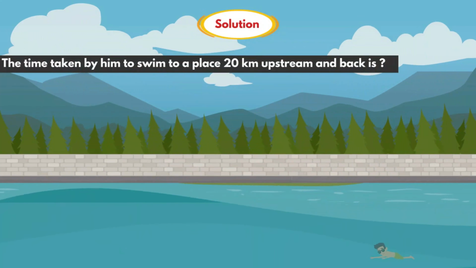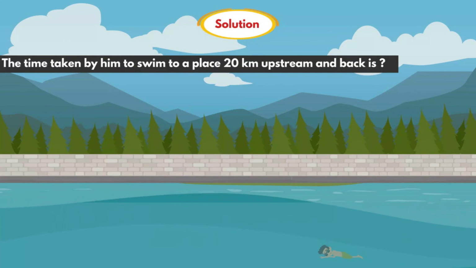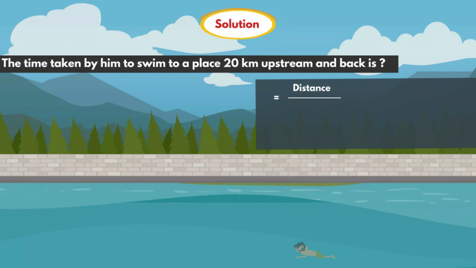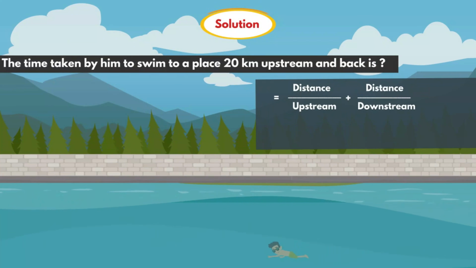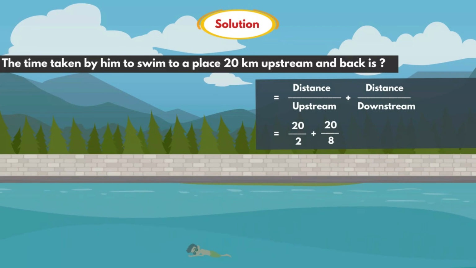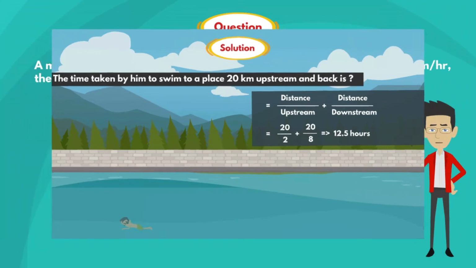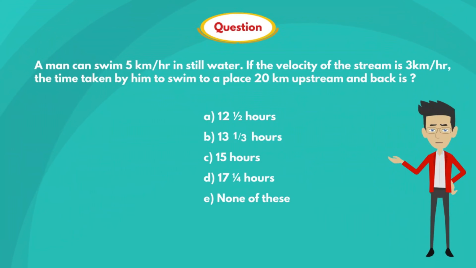So the time taken by the man to swim to a place 20 kilometers upstream and back is distance by upstream speed plus distance by downstream speed. That is 20 by 2 plus 20 by 8. After solving this, we get 12.5 hours. So the answer is option A, 12 and a half hours.